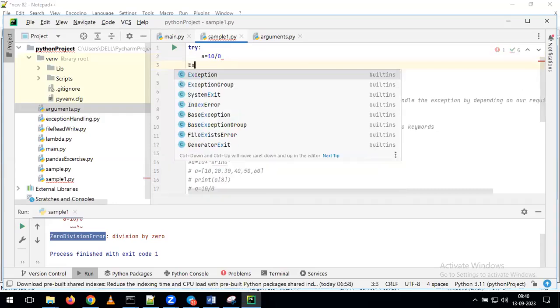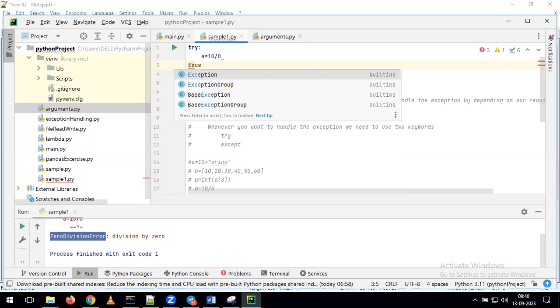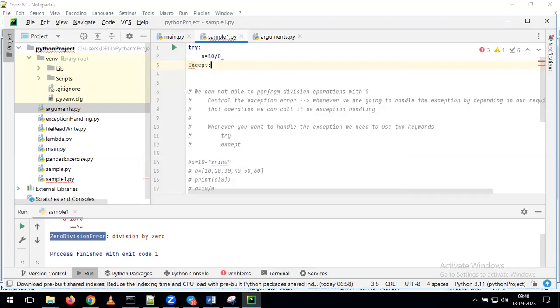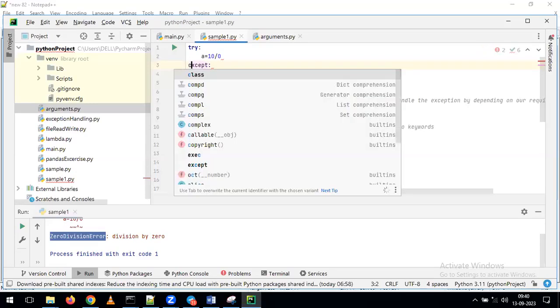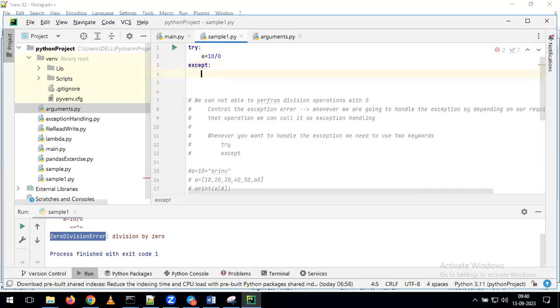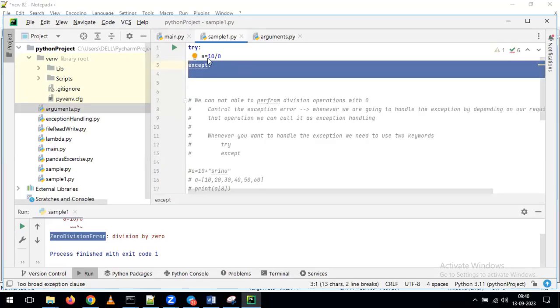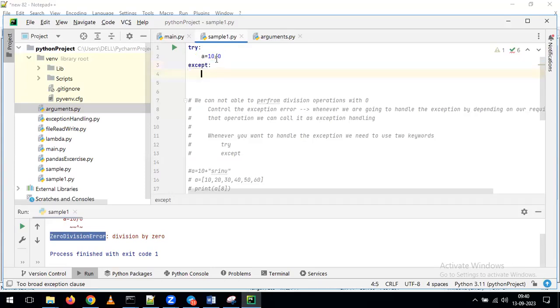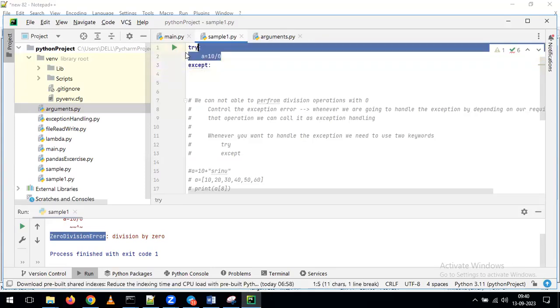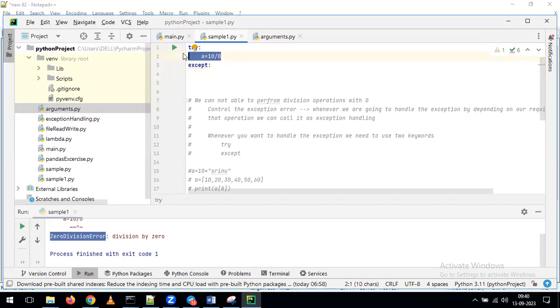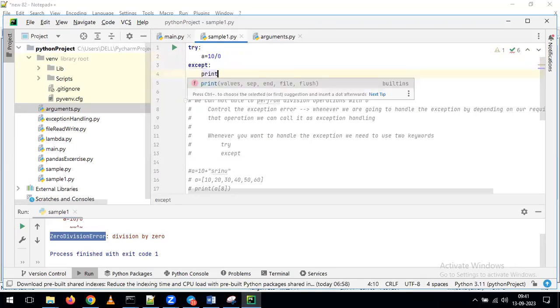Now, I want to handle the exception. If you want to handle the exception here, I am using the keyword called except. Now in this block, if we get the exception, what operation you want to perform, that is the information we give in the except only. In the except, if you are going to get any kind of error by using this line of the code, what operation you want to perform, that information we provide in the except block. Here I'm saying that I want to populate print.